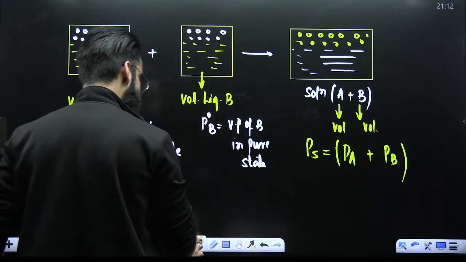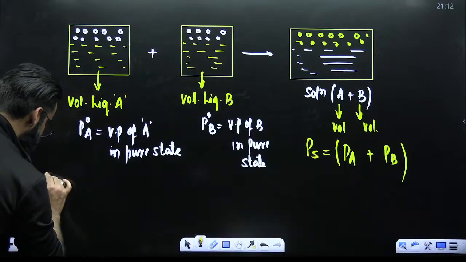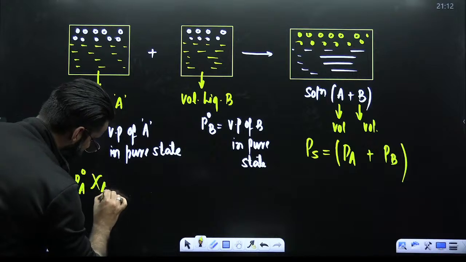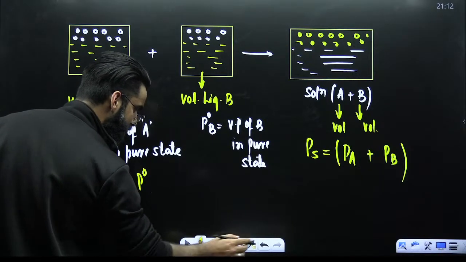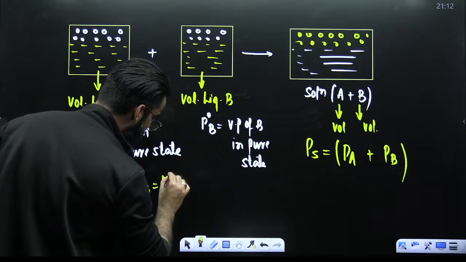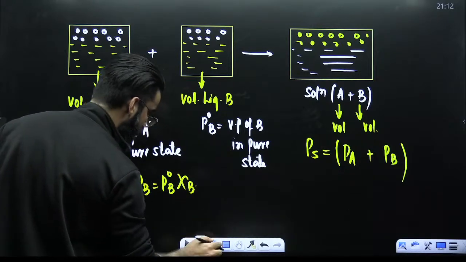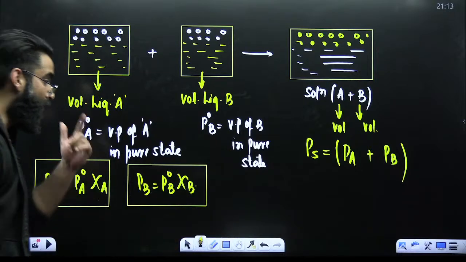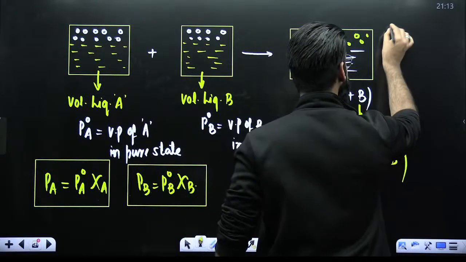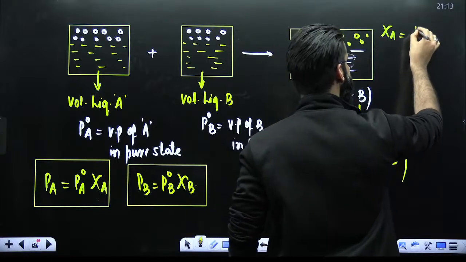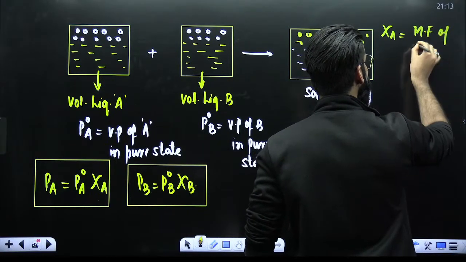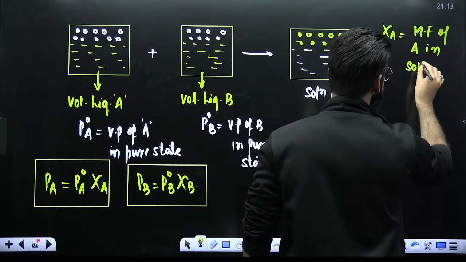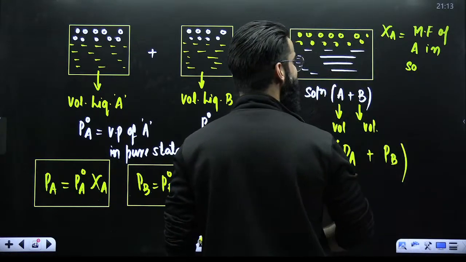Okay? And as per your Raoult's law, this partial vapor pressure of A is equal to P naught A multiplied by chi A. And similarly, remember, your partial vapor pressure of B here is nothing but P naught B multiplied by chi B. Now, remember what is this chi A and chi B? You need to know them as well. Chi A is the mole fraction of A in the solution phase. Or I can say mole fraction of A in the liquid phase.